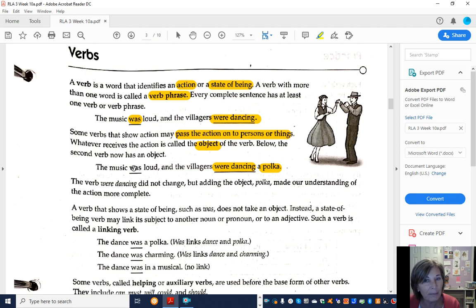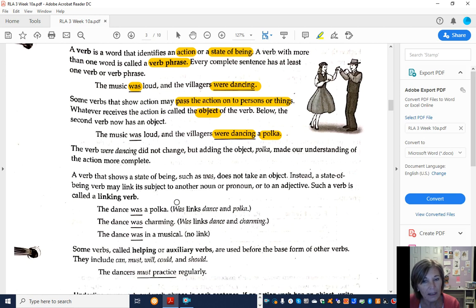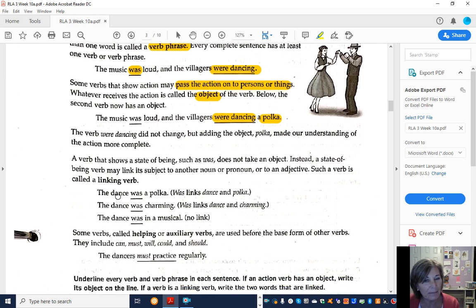A linking verb, state of being verb, does not ever have an object, but it is used to link to something descriptive afterwards. So in this case, the word loud is describing the music. So this is a linking verb, and this is an adjective describing the music. This says the same thing, but it's showing them in different ways.